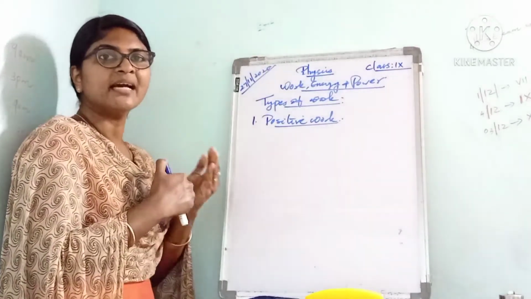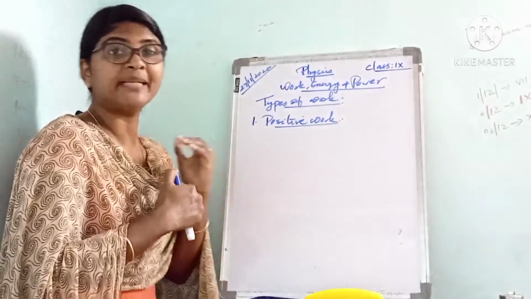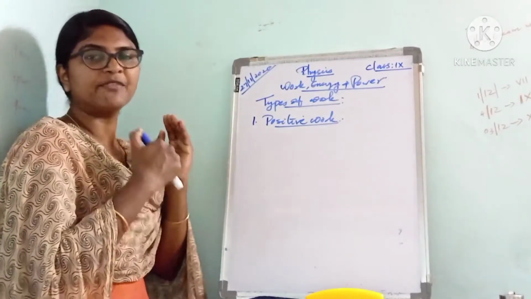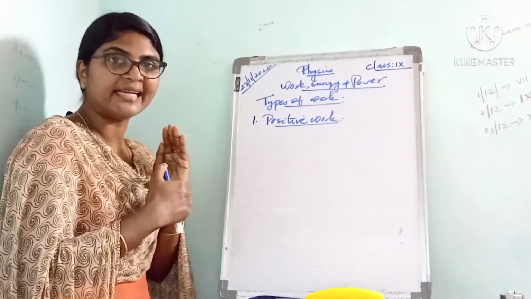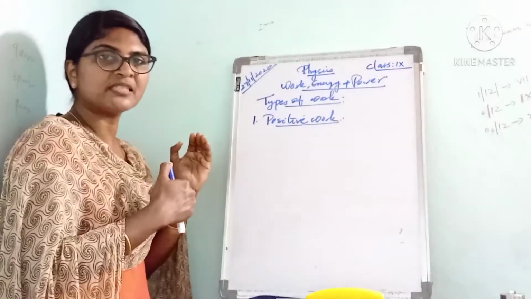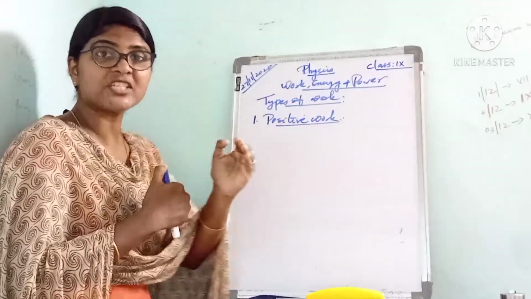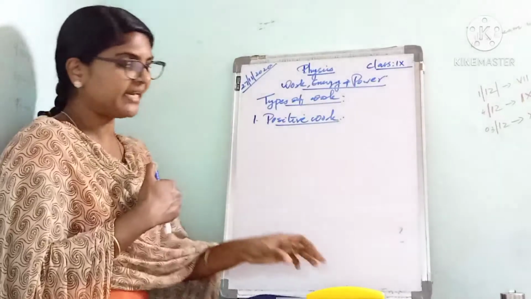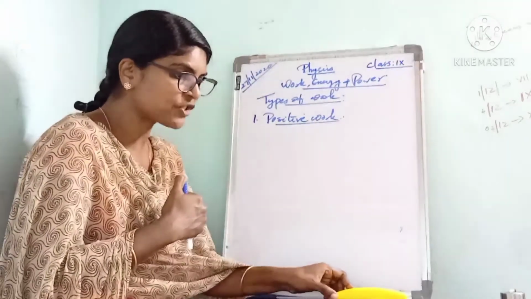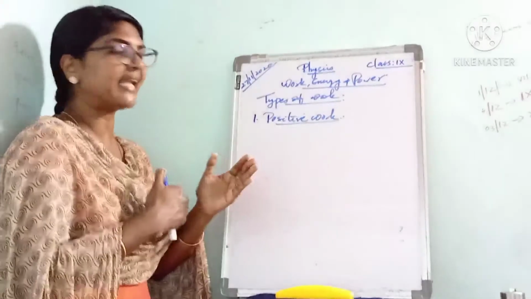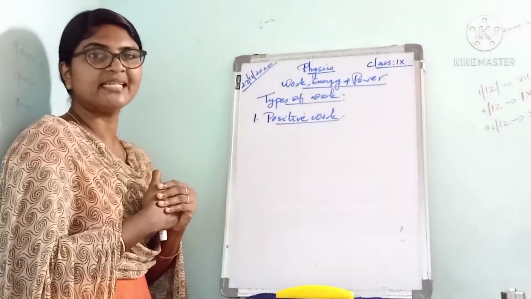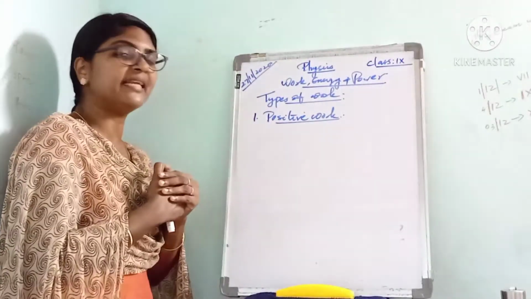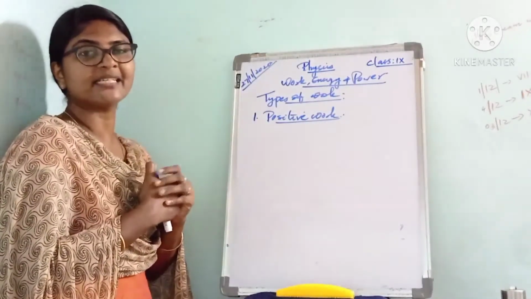If the force and the displacement are acting in the same direction, in that case the work is said to be positive. Suppose a horse pulls a cart, in whichever direction the horse pulls, in that direction only the cart is moving. Here we are applying a force, in that direction only the duster moves. In that case the work is said to be positive. Listen, if the force and the displacement are acting in the same direction, then the work done is positive.